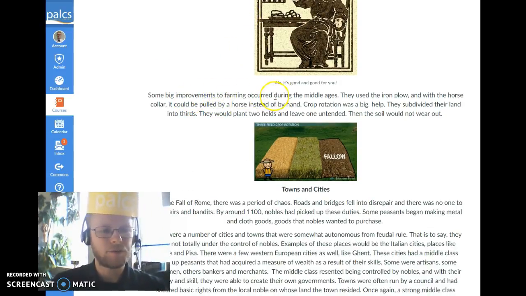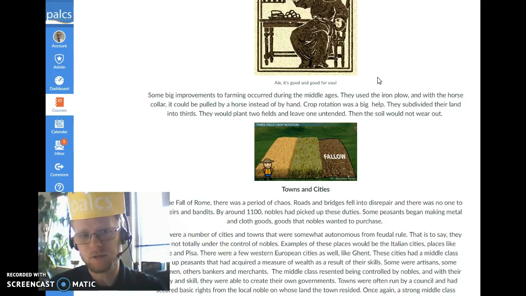Now, some big improvements to farming occurred during the Middle Ages. They used the iron plow to break up the tough clay soil. And with the horse collar, they could put the plow on a horse, and then the horse could pull the plow instead of them having to push it themselves, which was a big help.